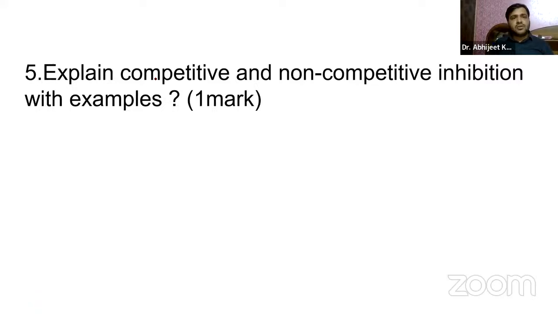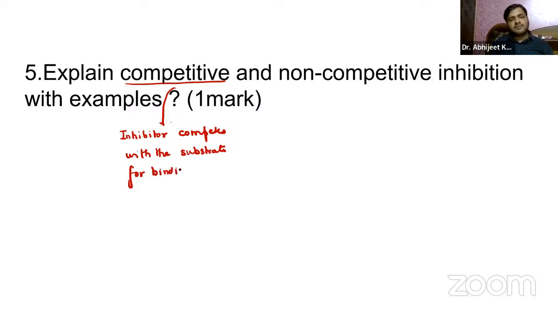In competitive inhibition, you already know an inhibitor competes with the substrate for binding to the active site of the enzyme. The inhibitor resembles the substrate and can bind to the active site, blocking the substrate from attaching. So that is competitive inhibition.